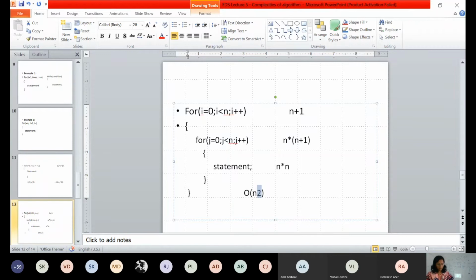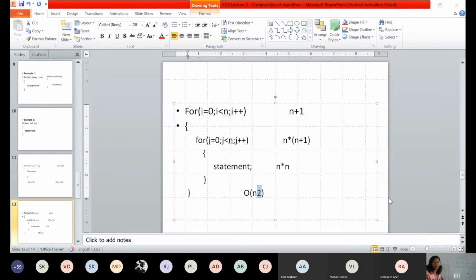Okay. Have you understood this example? Yes. Are you there? Okay, so if you have understood this, see, given any for loop, trace the for loop. How many times is this for loop getting executed?